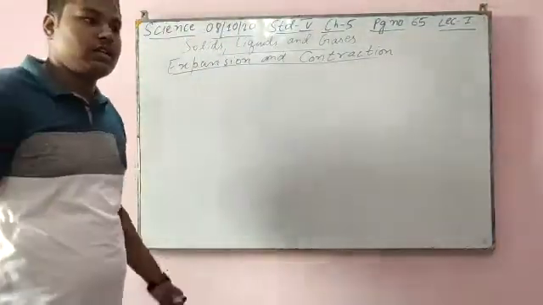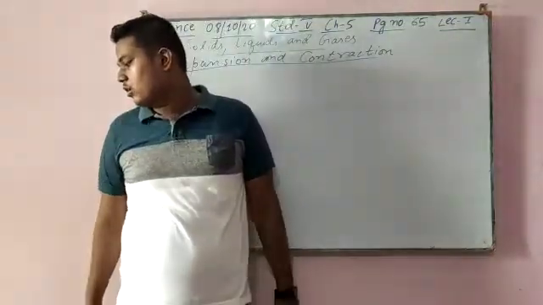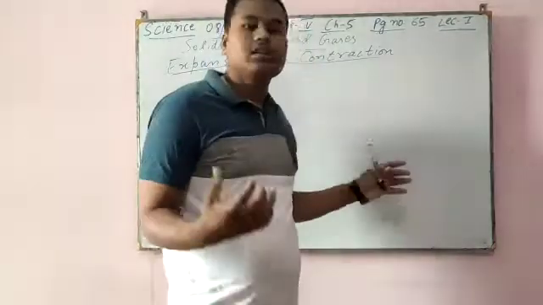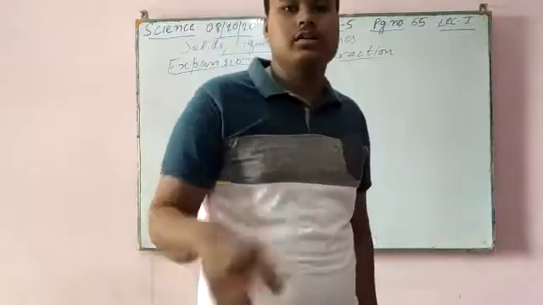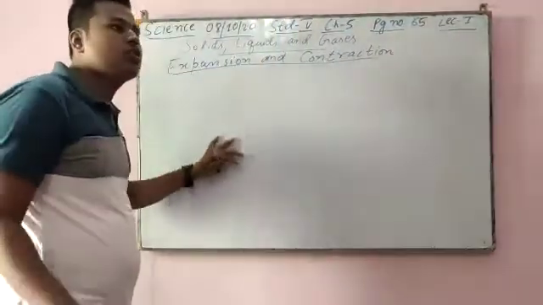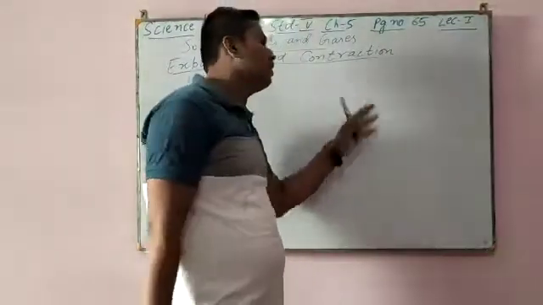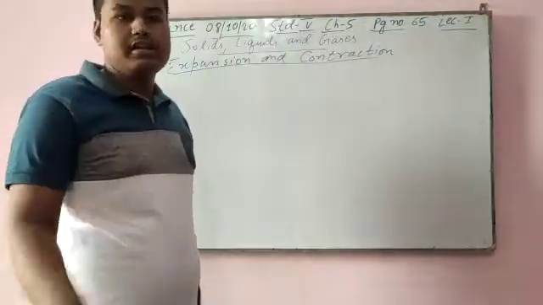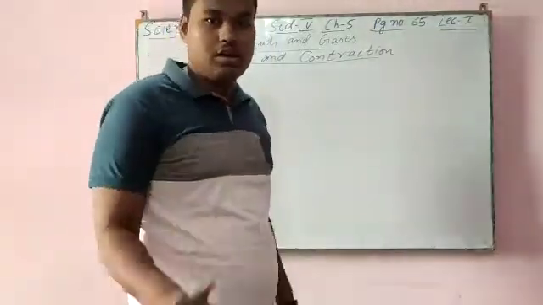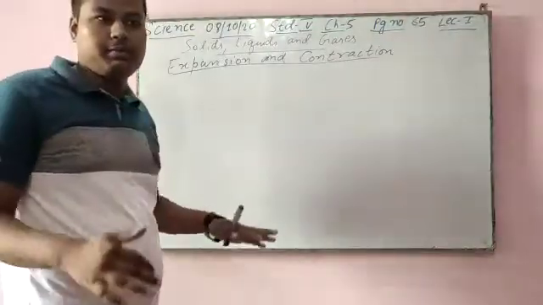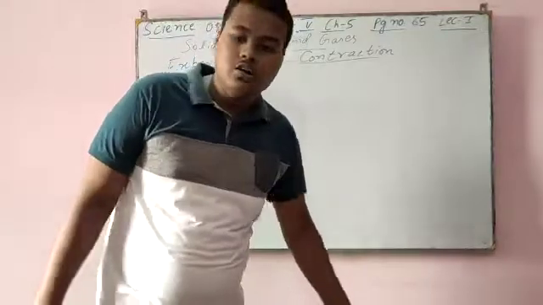In contraction, it becomes smaller, and they contract when we cool it. Understood? When we heat, it expands or becomes bigger. When we cool, it becomes small or contracts.